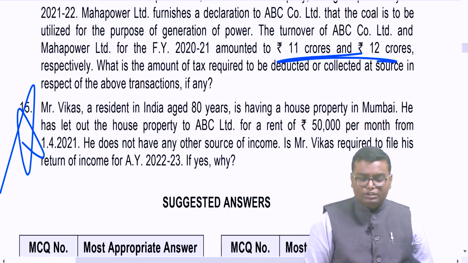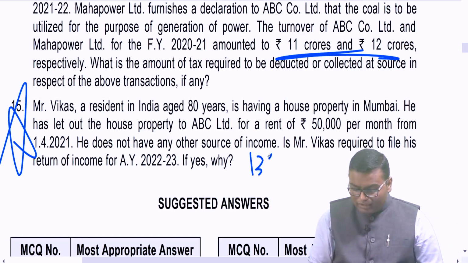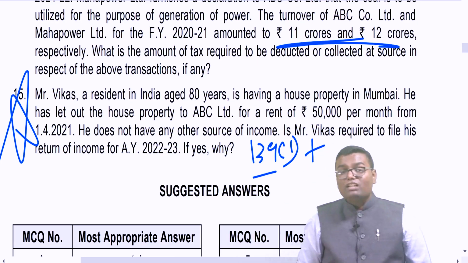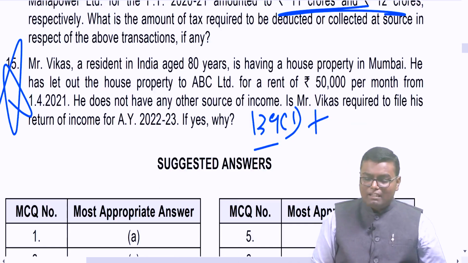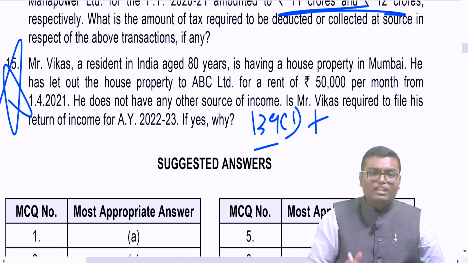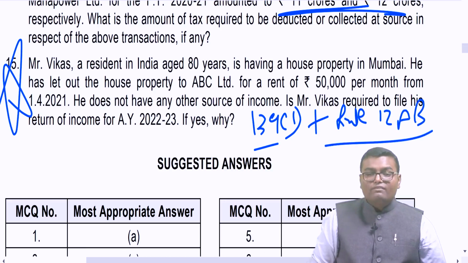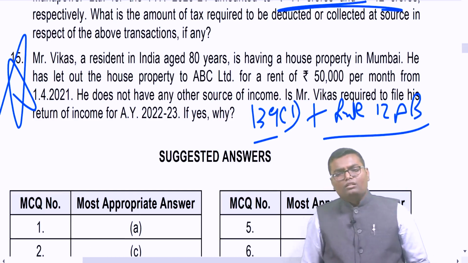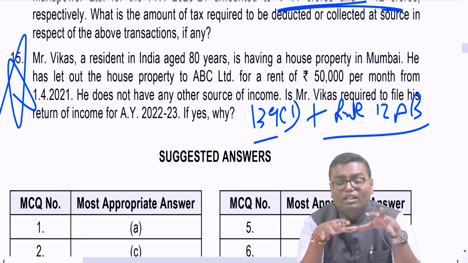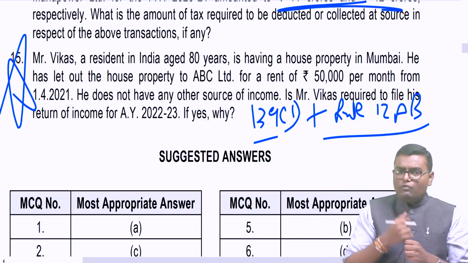If yes, why? Whether to file return of income or not is said by section 139 subsection 1 along with some explanation. Plus in my statutory update video, I have covered some amendments which are applicable to your exam. Please see that video if you have not seen it yet. They have drafted a question also on that. Rule 12AB gives some more cases where return of income is to be filed. 139(1) is pretty clear that if your gross total income before claiming capital gain exemption of 54 etc. is more than basic exemption limit, you are supposed to file return of income.